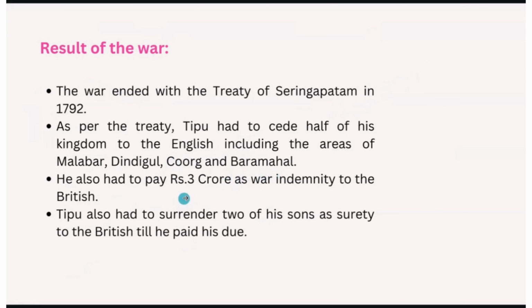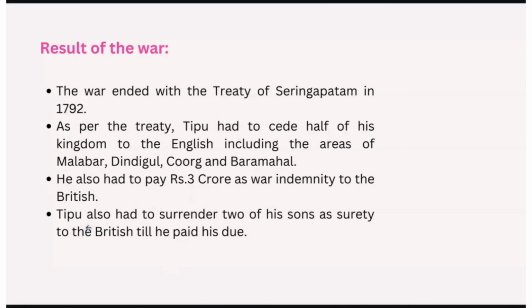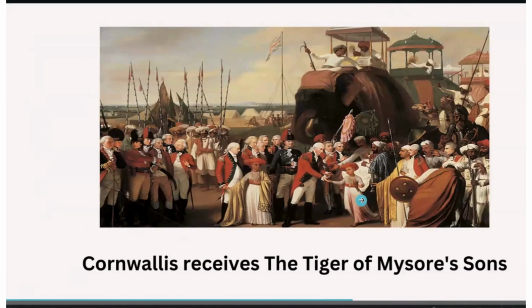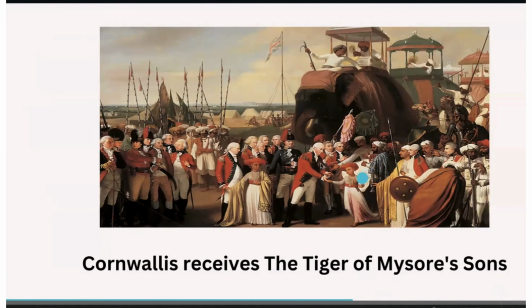He also had to pay 3 crores as a war indemnity to the British, and he had to surrender two of his sons as a surety until he paid his dues. Until he paid the 3 crores, he had to surrender two of his sons. So this is the result of the war. See here, Tipu handing over his son to Cornwallis.